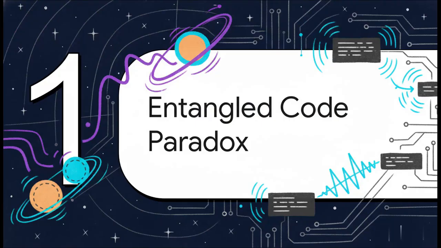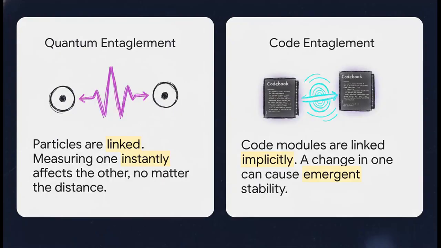Okay, so this whole idea is called vibe programming. And to really get it, we've got to start with one of the weirdest, most mind-bending, but absolutely proven concepts in all of physics. So, on one hand, we have actual quantum entanglement. You take two particles, you link them, and you can separate them by billions of miles. The instant you measure one, the other one knows. It's like a fundamental law of the universe. And on the other hand, we have the metaphor, code entanglement. This is when parts of your system are connected, implicitly through their design, so that a change over here causes a positive, unexpected boost way over there.